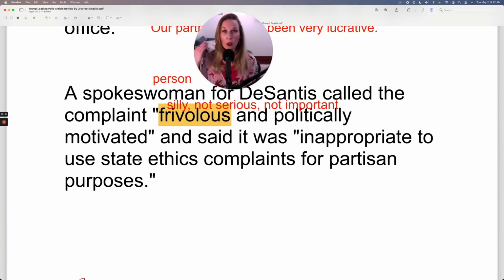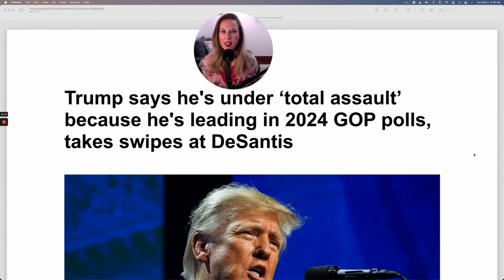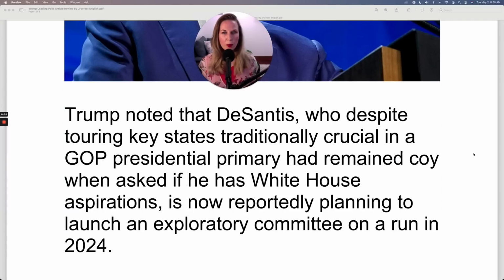So what I'll do now is I'll go to the top and I'll read the article from start to finish. And this time you can focus on my pronunciation. Trump says he's under total assault because he's leading in 2024 GOP polls. Take swipes at DeSantis. Trump noted that DeSantis, who despite touring key states traditionally crucial in a GOP presidential primary, had remained coy when asked if he has White House aspirations, is now reportedly planning to launch an exploratory committee on a run in 2024.